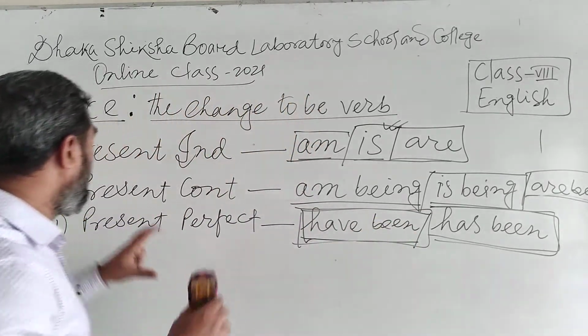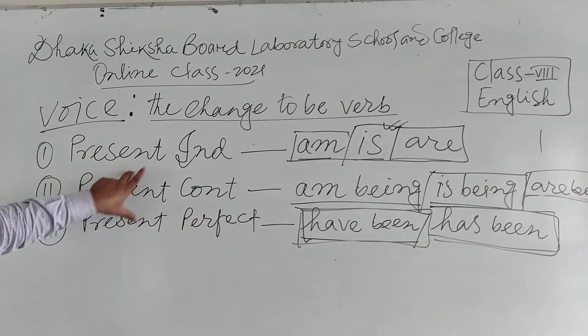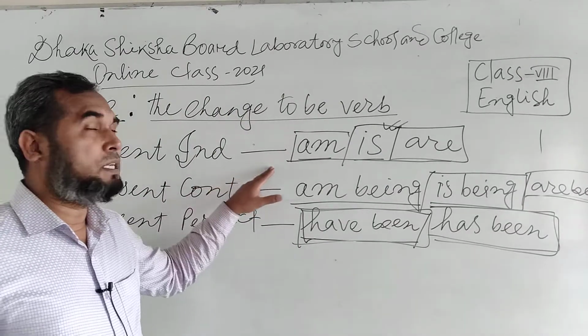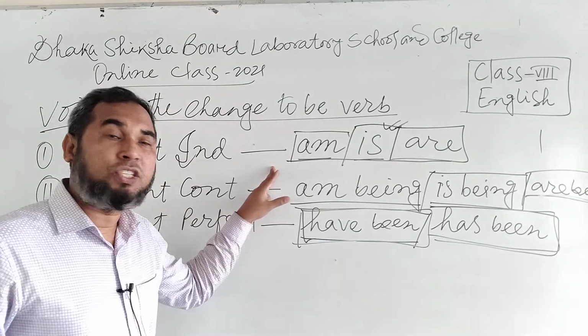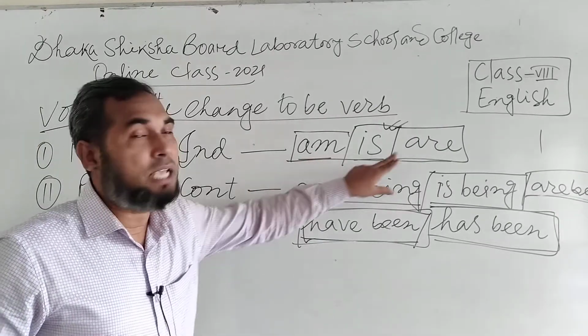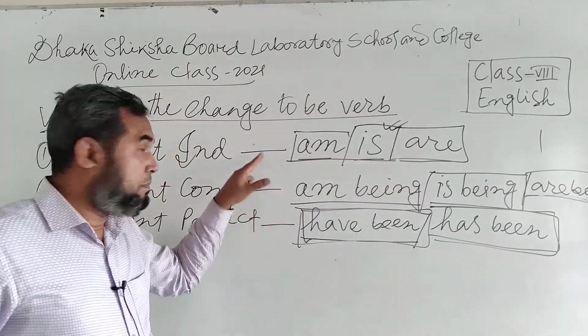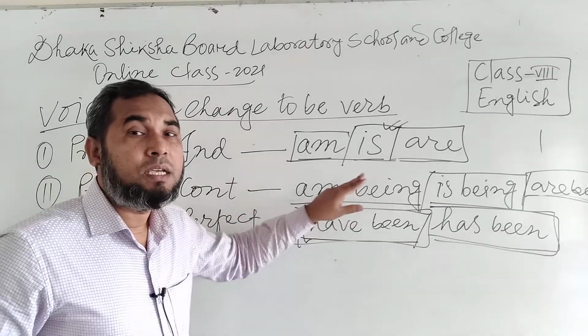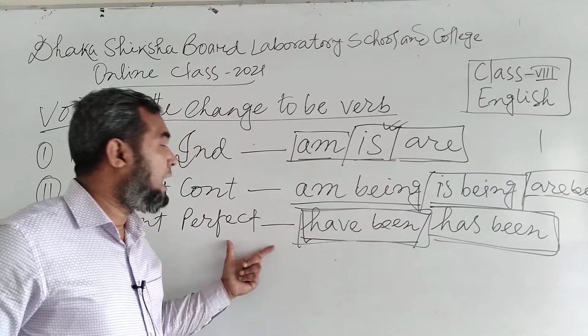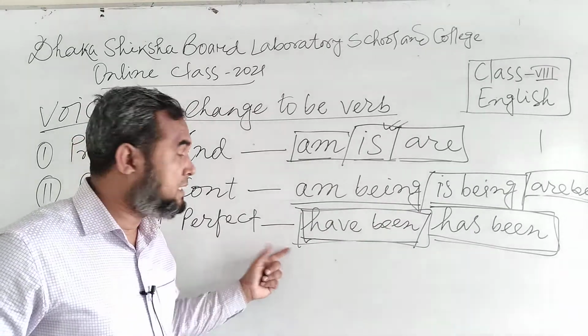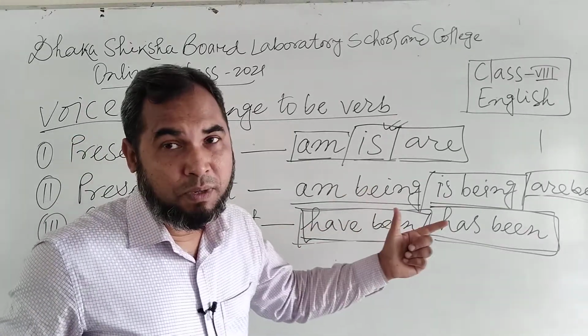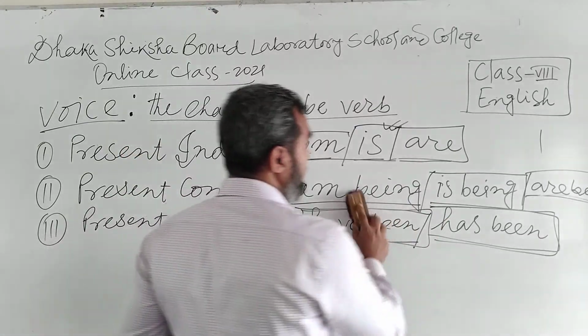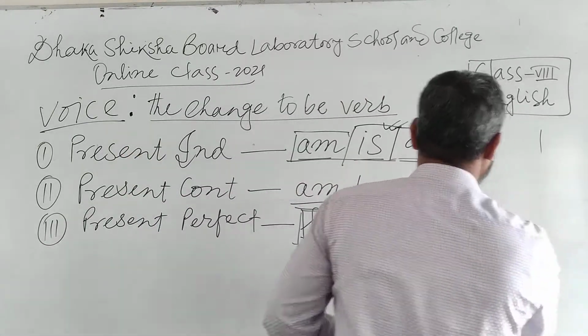So dear friends, we have come to know here that in present indefinite tense the verb will be changed into am, is, are. In present continuous tense, am being, is being, are being, and in present perfect tense, have been, has been. Let us move to the past tense.